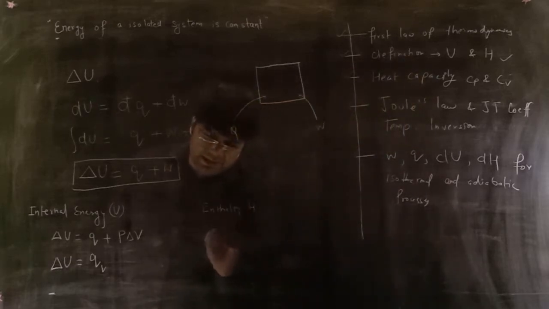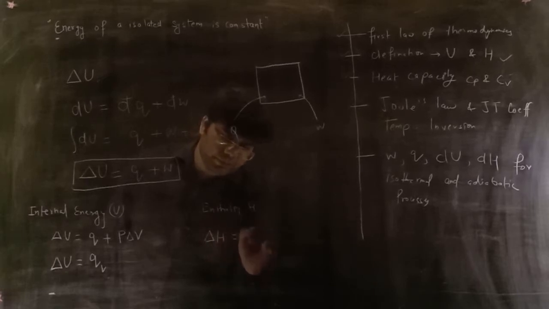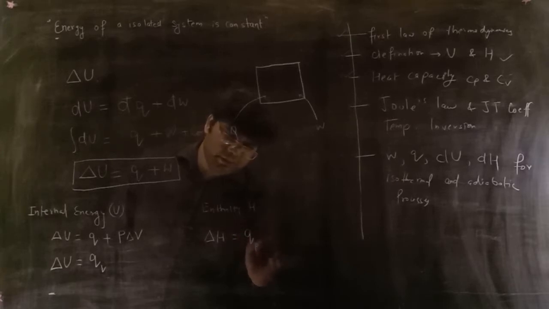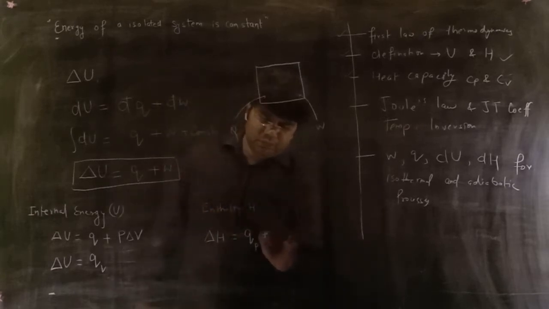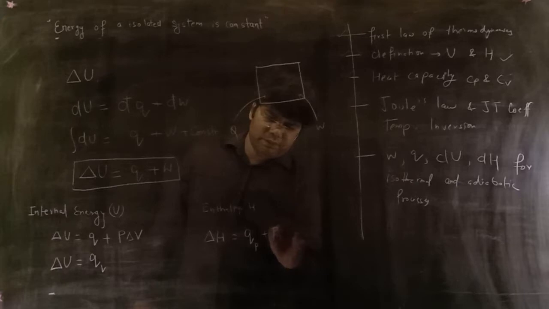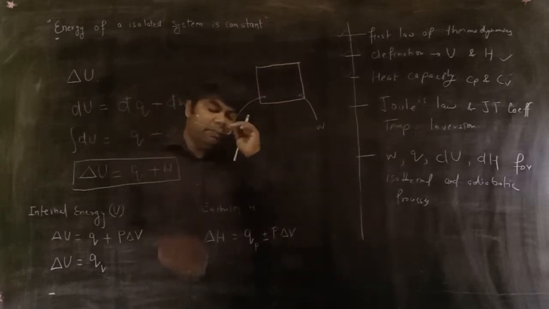I can simply write here delta H is equal to Q_P plus P delta V, plus or minus whatsoever. I have told you the sign convention of work.